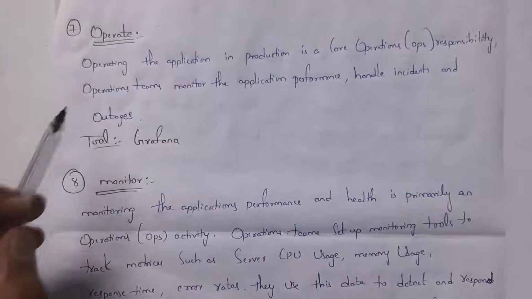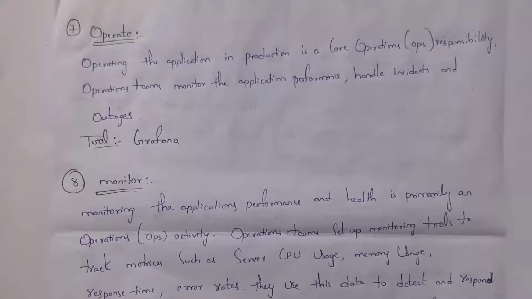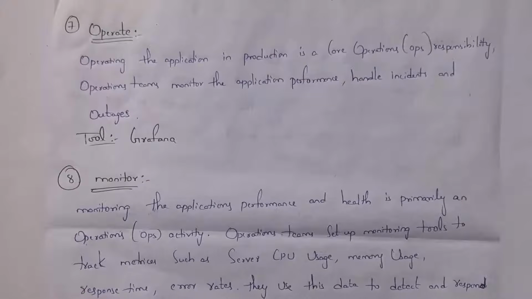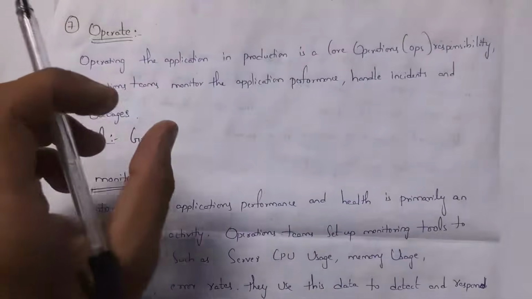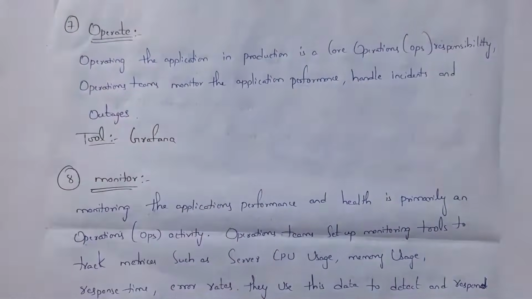And the seventh one is the operate stage. The operate stage is also handled by the operations team. In this stage, they will check application performance, that is, whether the application is working correctly or not. Grafana is one of the famous tools to monitor application performance.